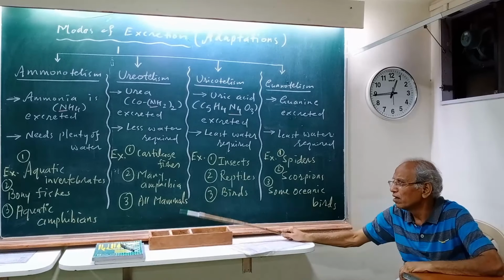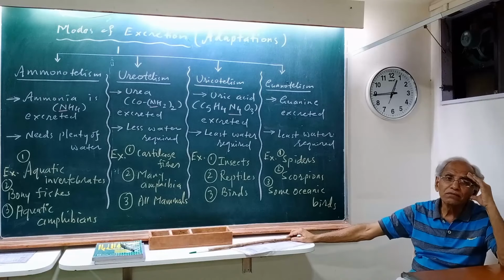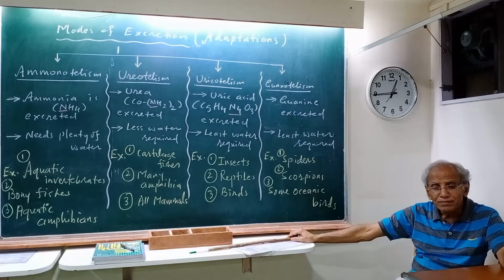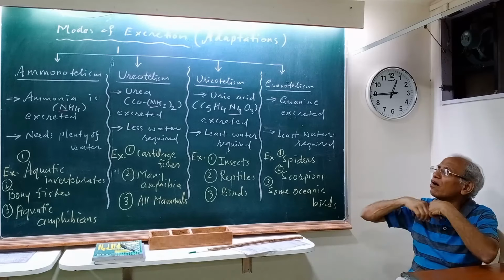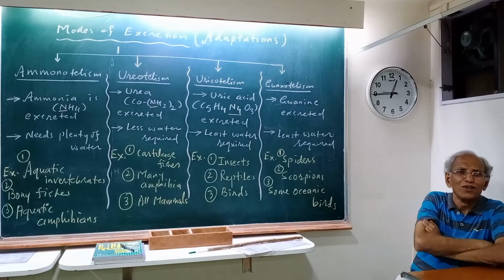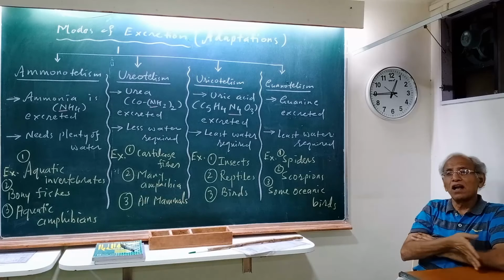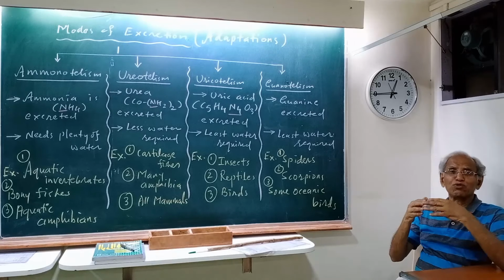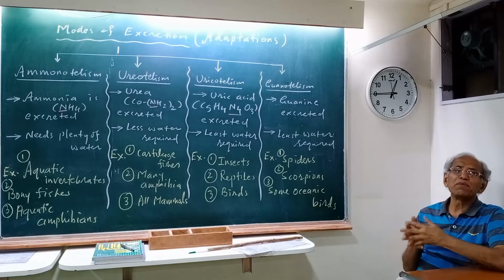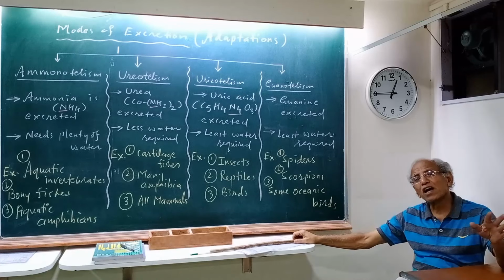So many amphibia. And all mammals, we people, you, me, giraffe, elephant, cows, goats, buffaloes, deer, lion, tiger and bears, all are ureotelic. So it's very interesting that amphibia are ureotelic and mammals are also ureotelic. We give out urea through our urine. Same thing, amphibia and a cartilaginous fish will also give out urea through the urine.